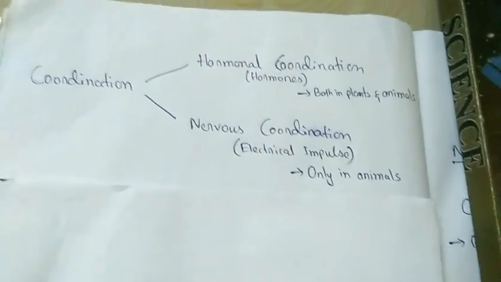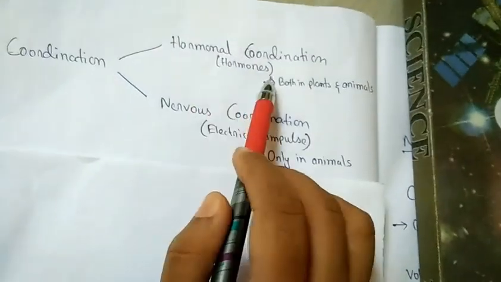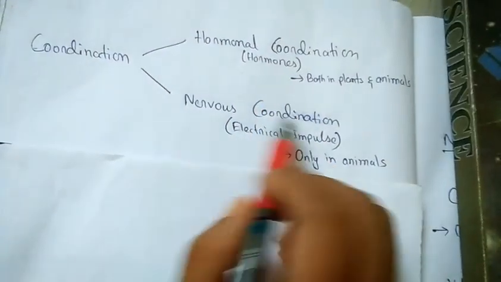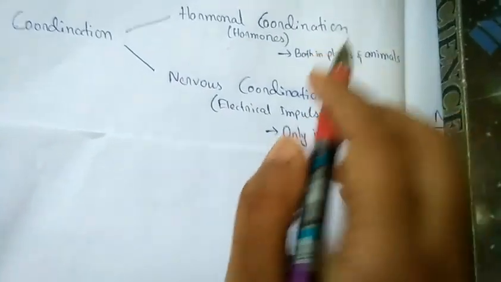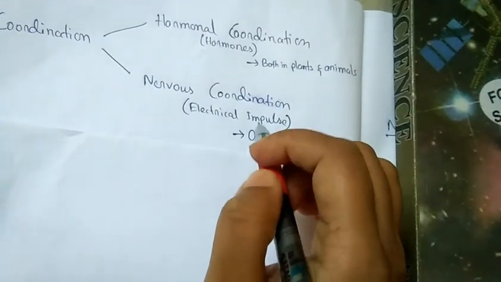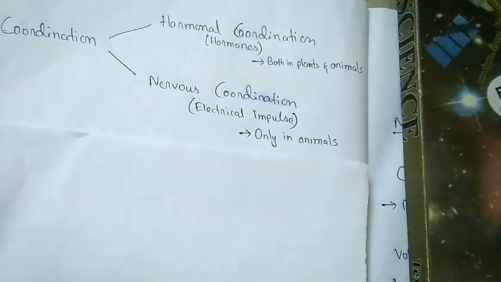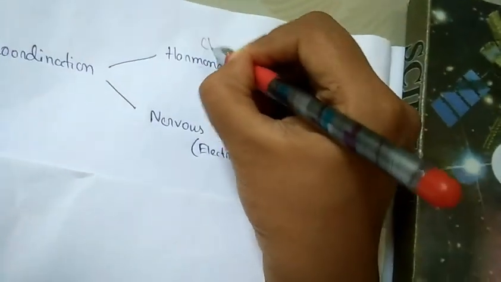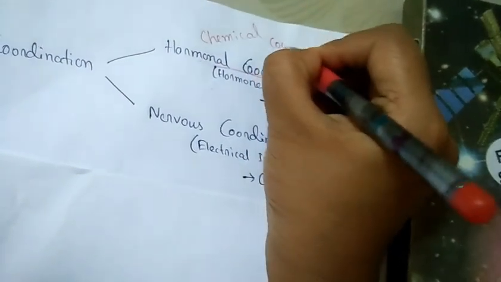So basically, these control and coordination are the functions of the nervous system and hormones in our bodies. Coordination is basically of two types: hormonal coordination and nervous coordination. Hormonal coordination involves hormones, and nervous coordination involves electric impulses. Hormonal coordination can be seen both in plants and animals, but nervous coordination can only be seen in animals. If we talk more precisely about hormonal coordination, the other name of hormonal coordination is chemical coordination.